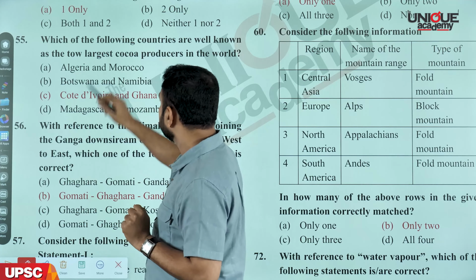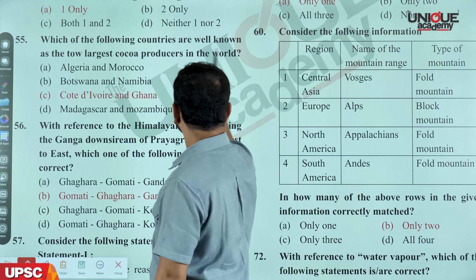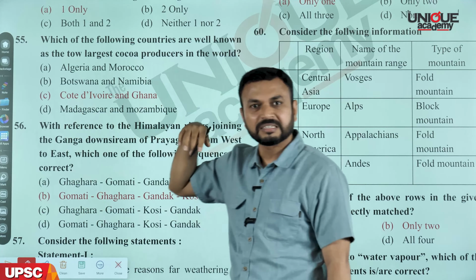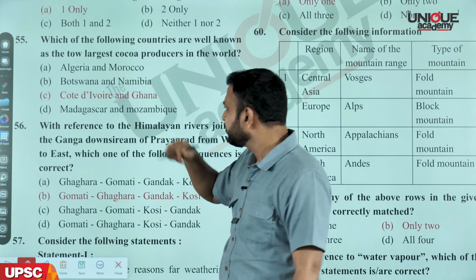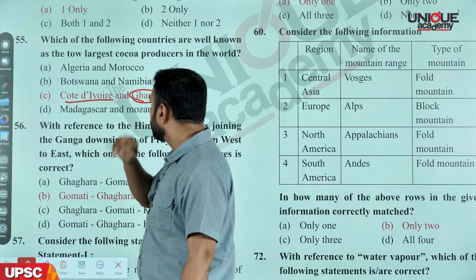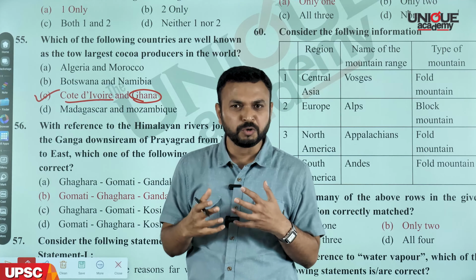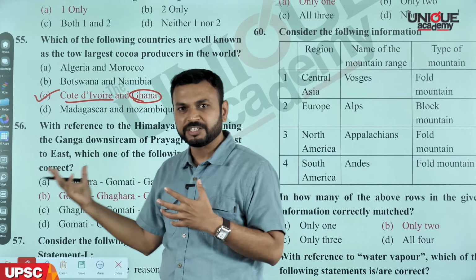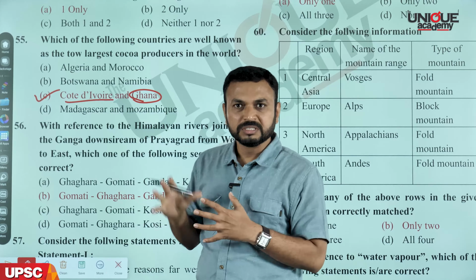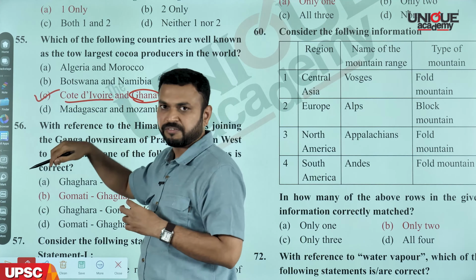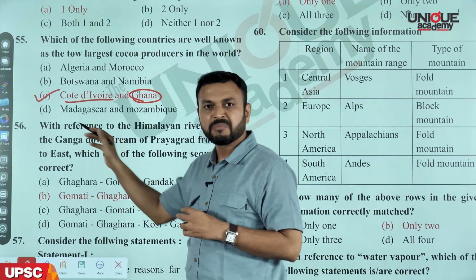Now, next part, which of the following countries are well known as the largest cocoa producers in the world? See, this topic we had discussed in the class when I was discussing the G.C. Leong book. There itself I had discussed Ghana and even Cote d'Ivoire. If you look at Cote d'Ivoire and Ghana, these are the West African countries which are majorly known for production of cocoa. Along with Nigeria, which is also known as a land of oil palm. So oil palm and cocoa are the plantation crops which are important in Western Africa. So the answer is C.